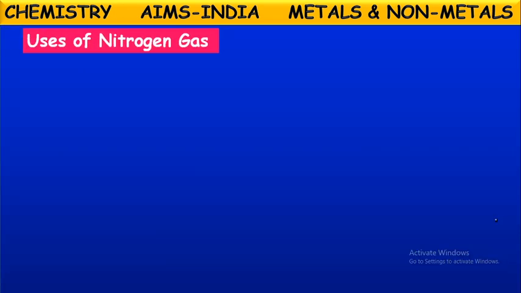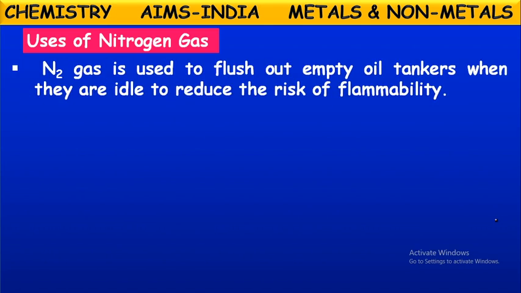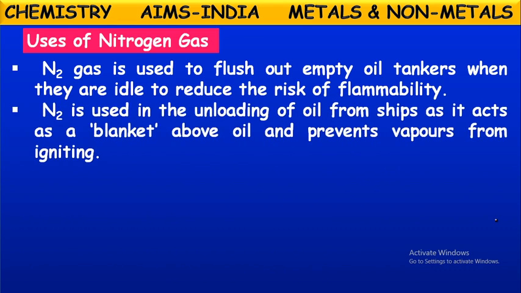let us see one more non-metallic element, that is nitrogen. Uses of nitrogen. Nitrogen gas is used to flush out empty oil tankers when they are idle to reduce the risk of inflammability. Yes, in some oil tankers, after emptying them, there might be some oil left inside that may cause some inflammation or blasts. To avoid that, to evacuate the tank completely, they use this nitrogen gas.